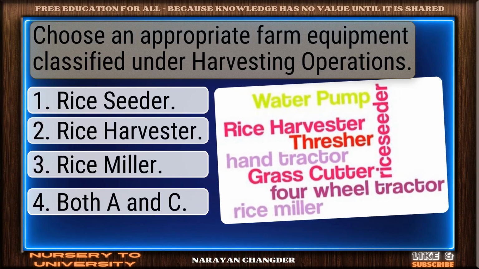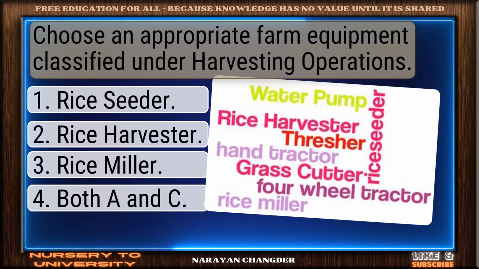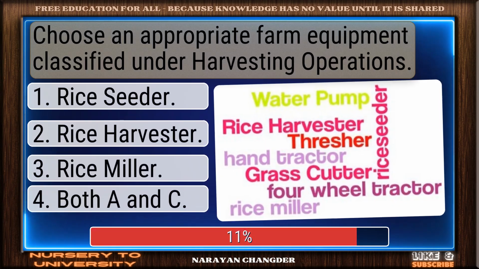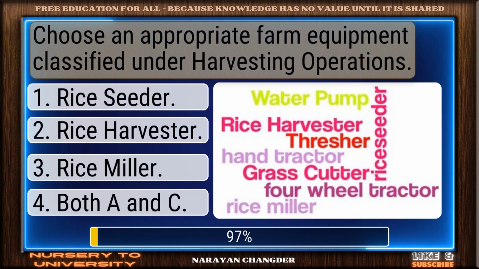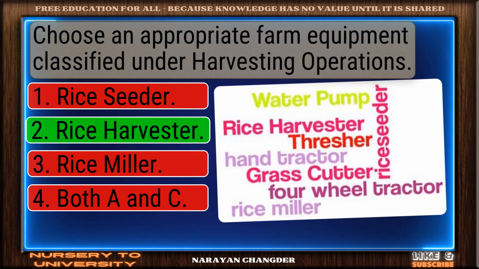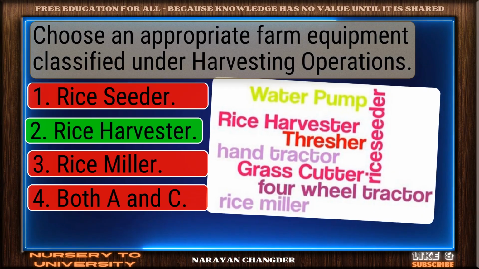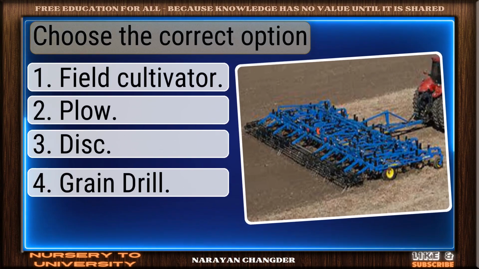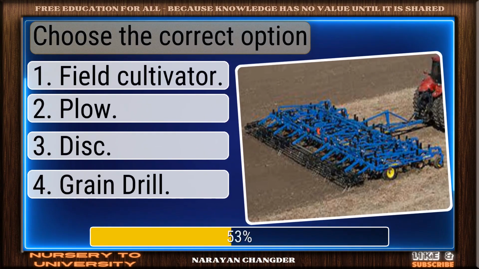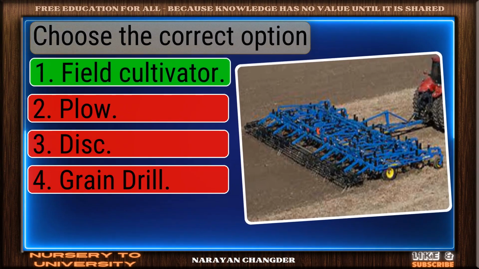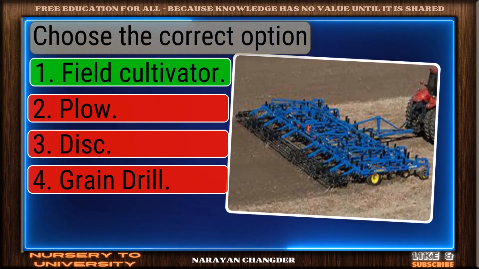Choose an appropriate farm equipment classified under harvesting operations. Great job! Rice harvester is the accurate answer. Choose the correct option. Excellent. Field cultivator is a brilliant choice.